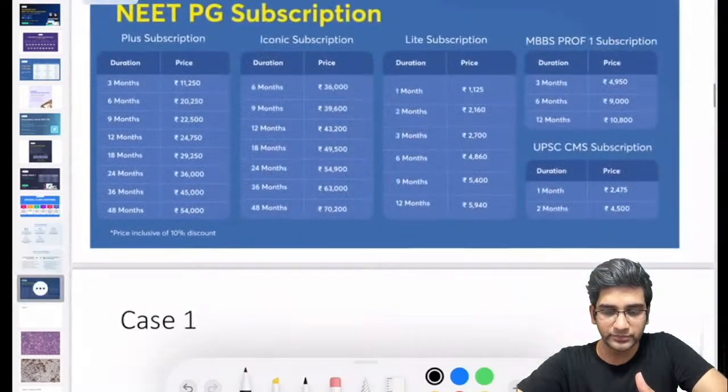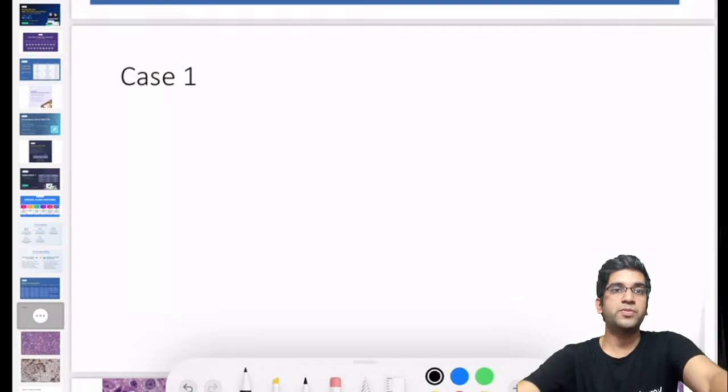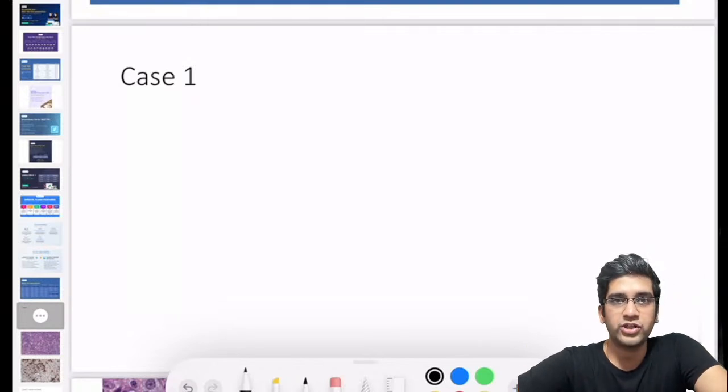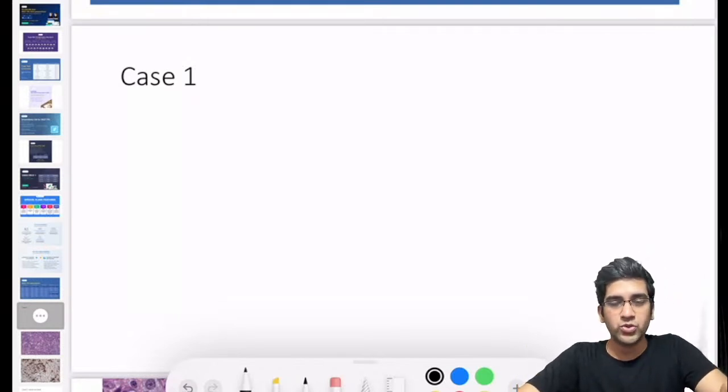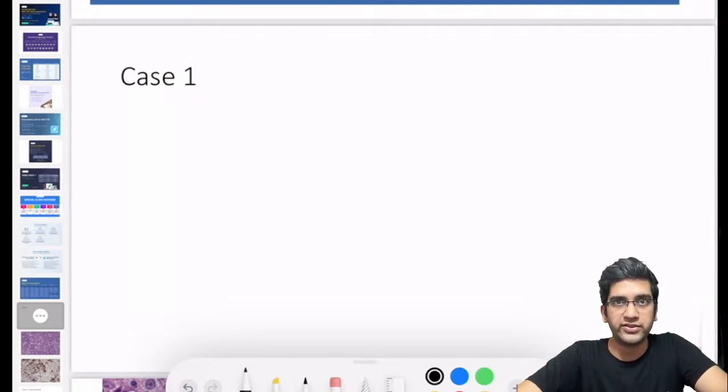Let's go ahead and discuss case number one. As I said, this should be interactive, and I want you to comment on whatever comes to your mind. There's no inhibition, just comment. I'll give you just a little information regarding the case, and we'll try to diagnose with IHC or without IHC, and we'll discuss something related to the case which might be helpful for your exams or in your real life, right?